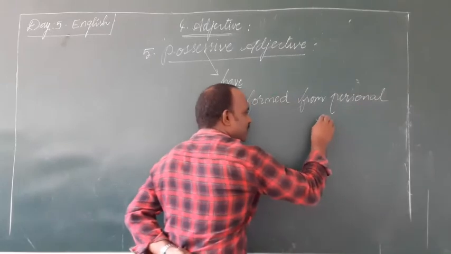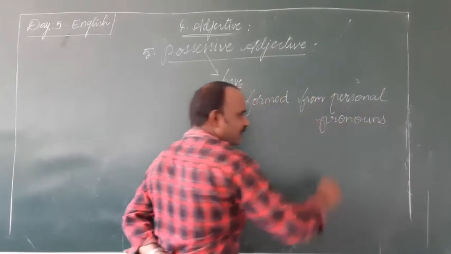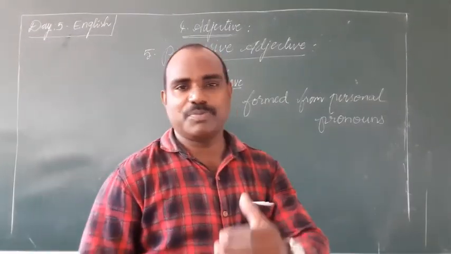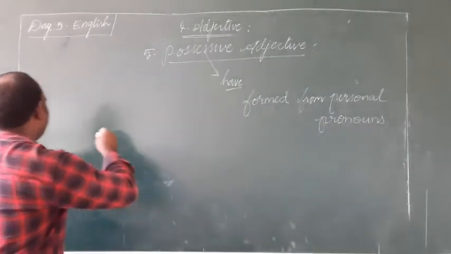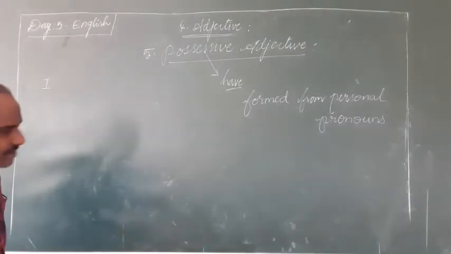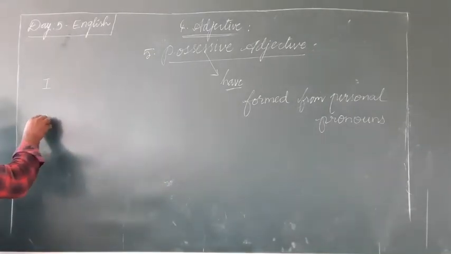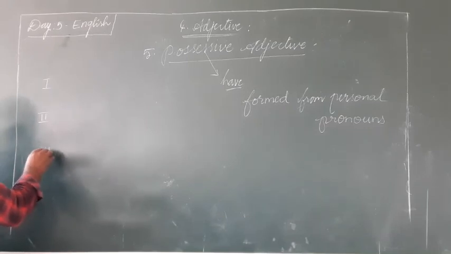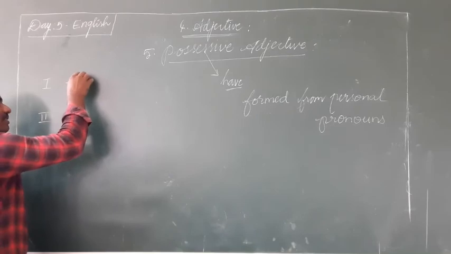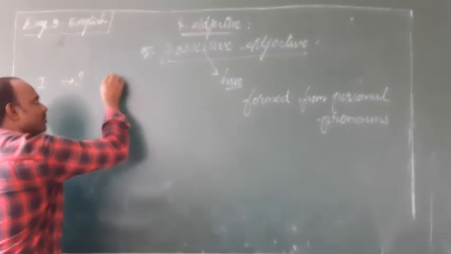Personal pronouns. Personal pronouns means here the pronouns that talk about people, persons. We have three persons in English. First person, second, third. First person singular, I, and plural, we.